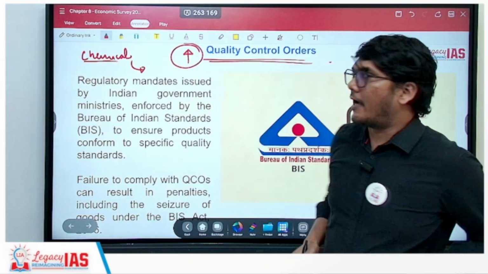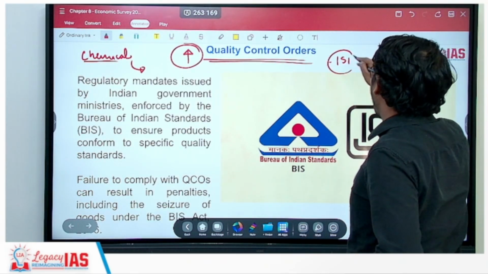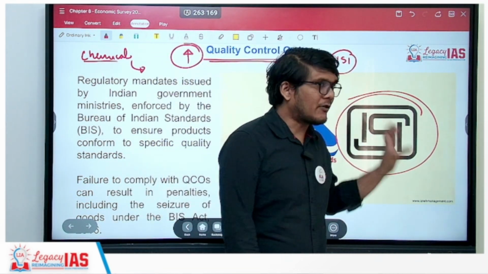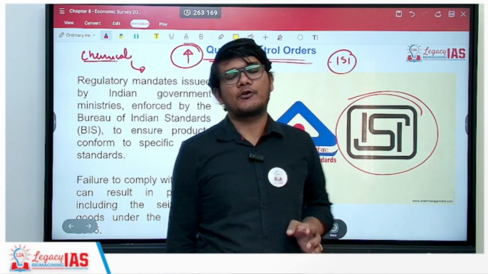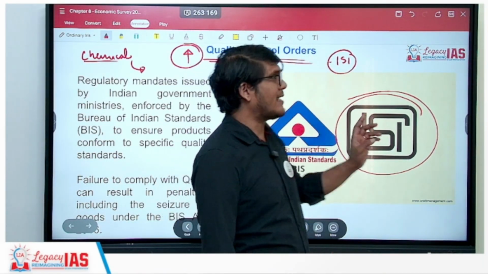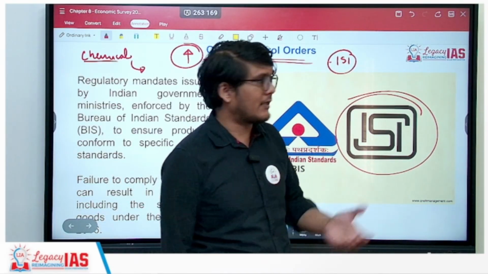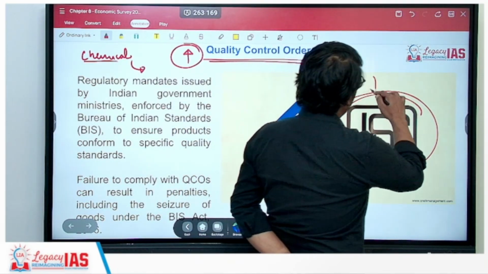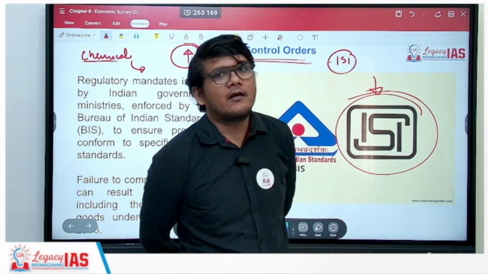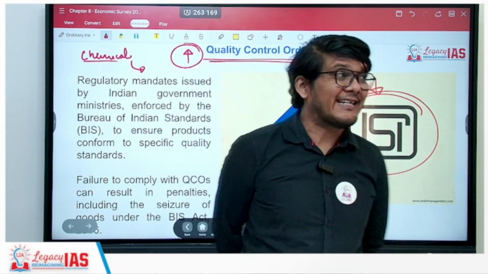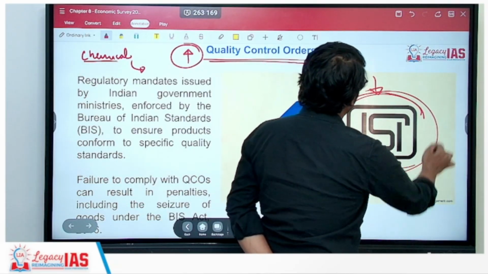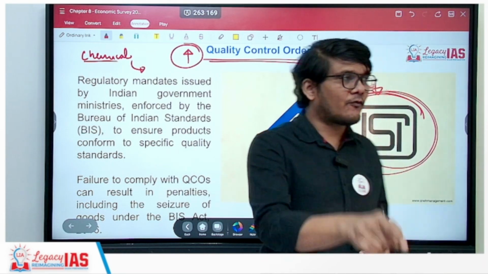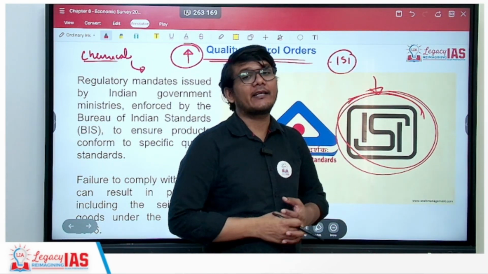Now, in that iron, you should be checking for the ISI mark. This mark is what you should be checking. The electrical gadgets like the ceiling fan, the table fan, the iron, even the helmets that you wear, they do contain the ISI marks. So it is the Indian Standard mark that we are talking about. It is necessary. Now, what does this mark do? This mark ensures that whatever product you are using has followed the ISI standard that is there.